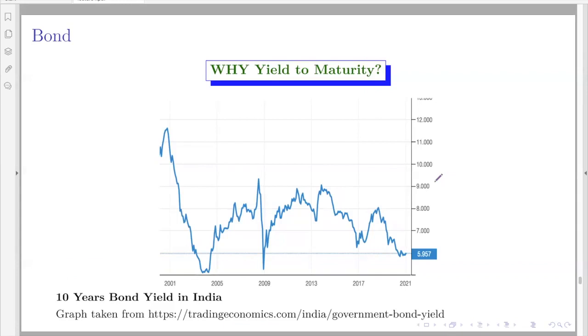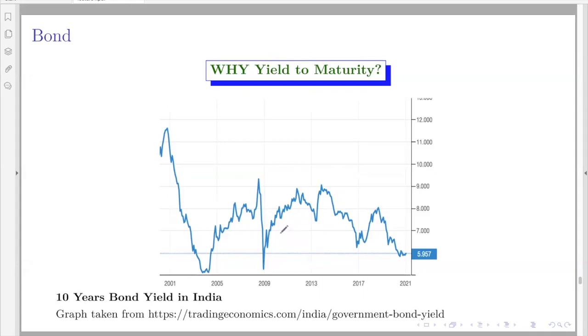Whether it is a bank fixed deposit or any other investment, people measure their investments in terms of the rate at which they are getting the returns, right? So whatever the price that you pay, finally what matters is the interest at which we are getting our returns on the investment.